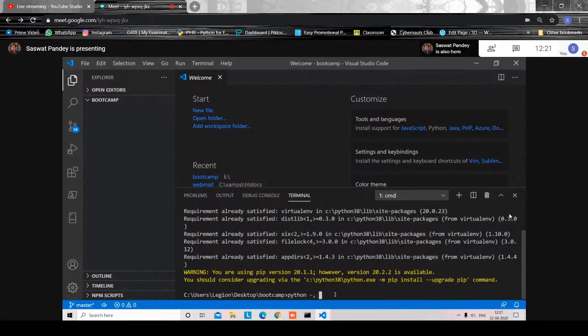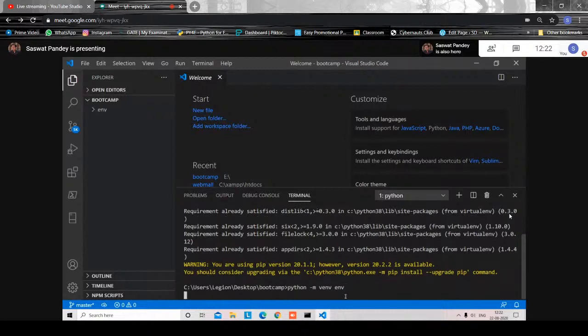For that, you need to type python -m venv, and this is the syntax. After this, whatever you name it will be the environment name. For now, I'll name it env, because env is a common name seen in most of the Python documentation, so it will be beneficial for future use. Now it will create a virtual environment.